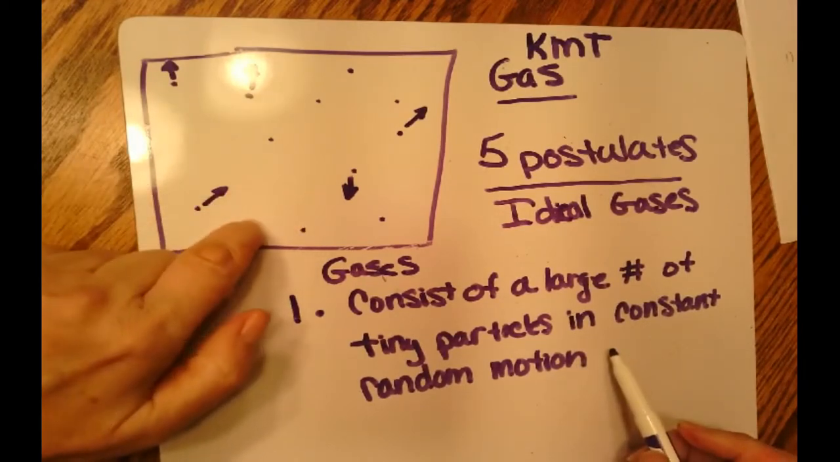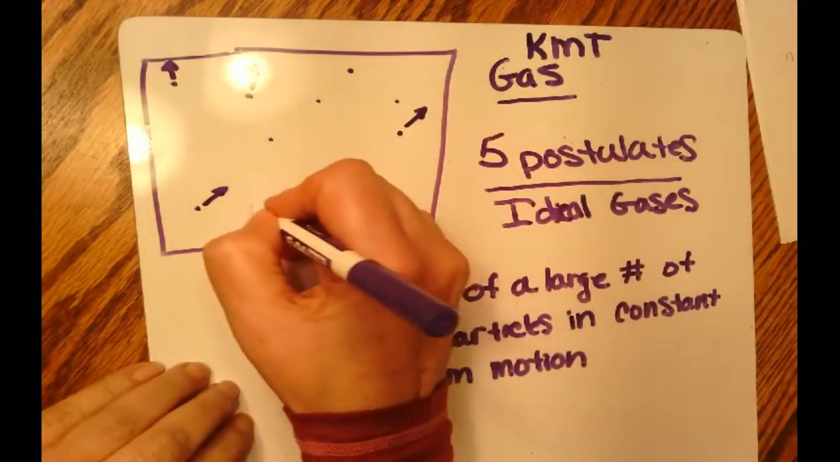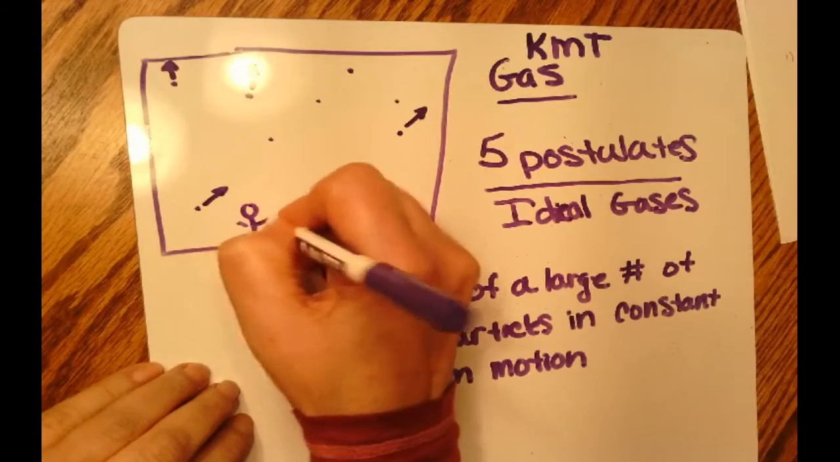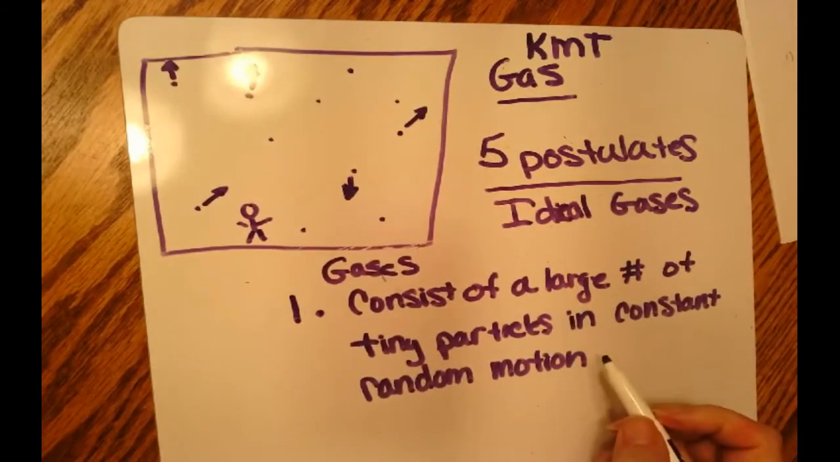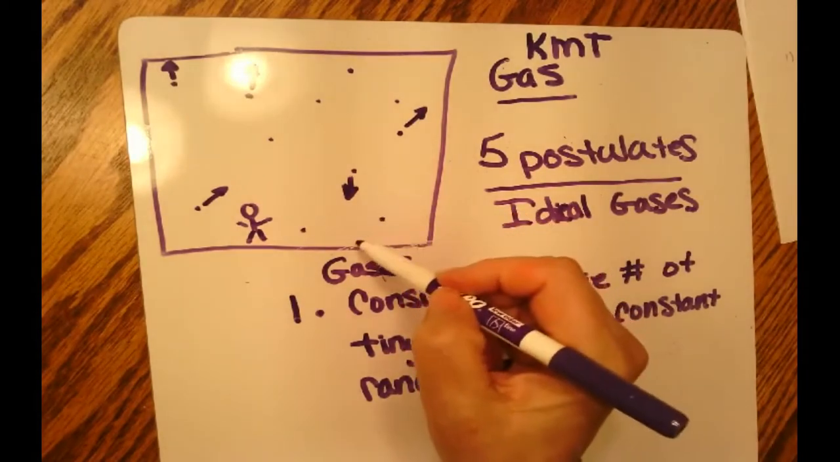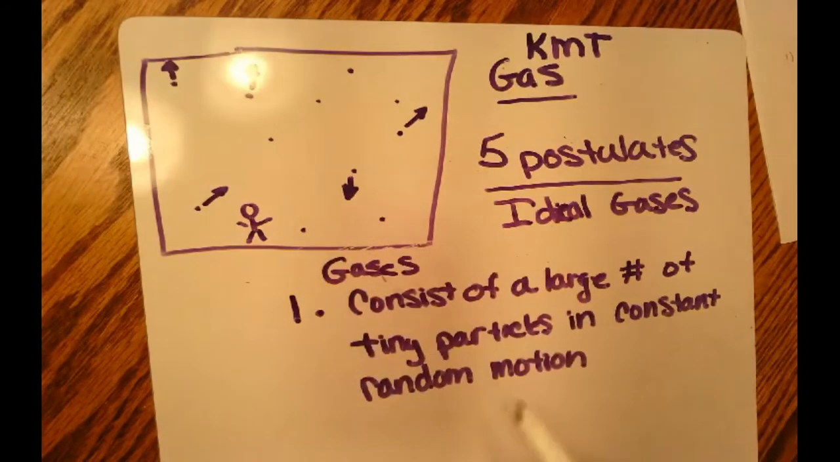So here's our example of a gas. And let's think that this is air, okay? And here's me. I'm sitting in this cube. And here's the air that I breathe. If they were not in random motion, all this gas would fall to the floor and I would suffocate and die. Okay, so it's really good that these particles are always in random motion.